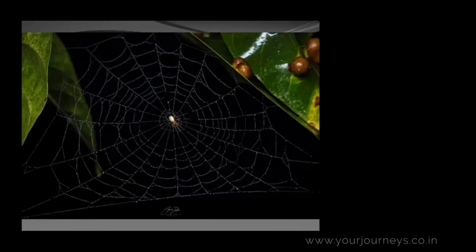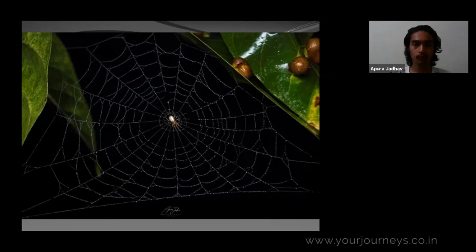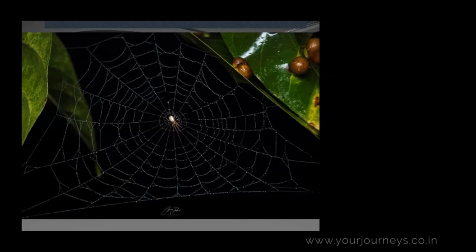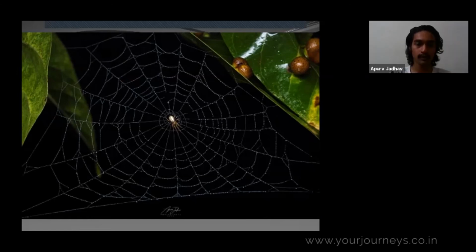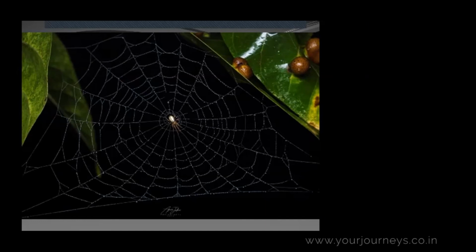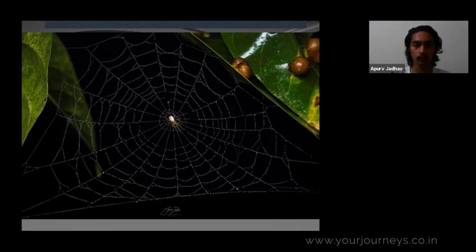Yeah, this one is from Amboli. I tried to show where this spider is found. Like you can find its web in the leaves. As you can see, due to fog or mist, the water droplets were collected on the, what we say, web, and it really made it look very beautiful.